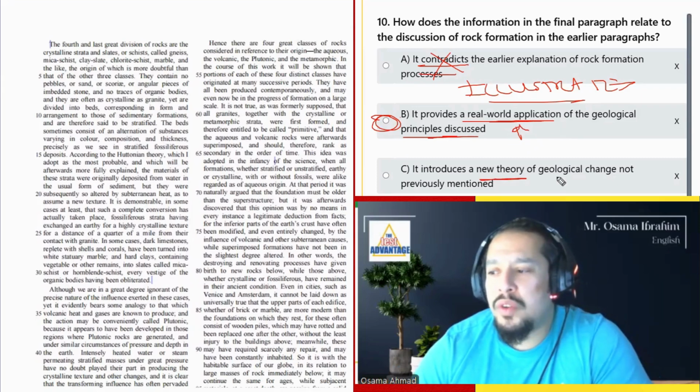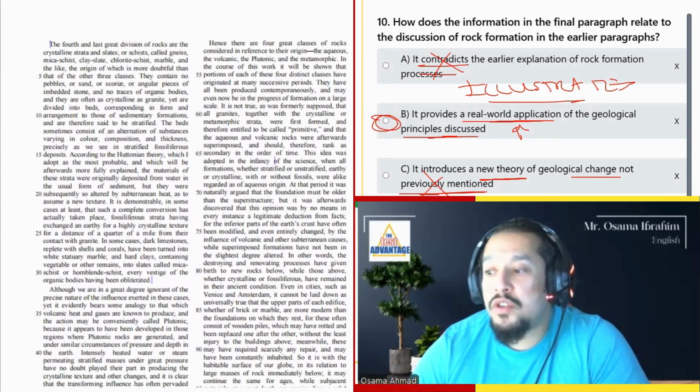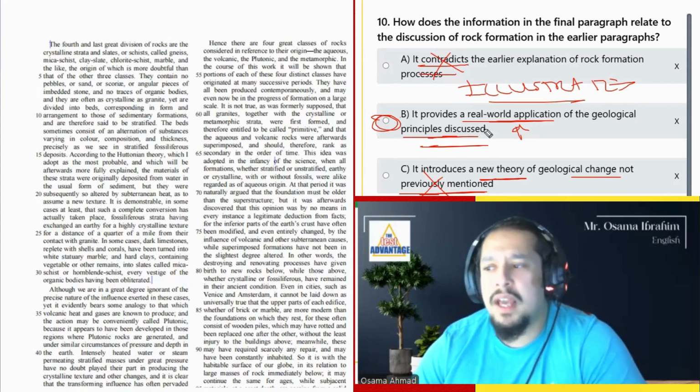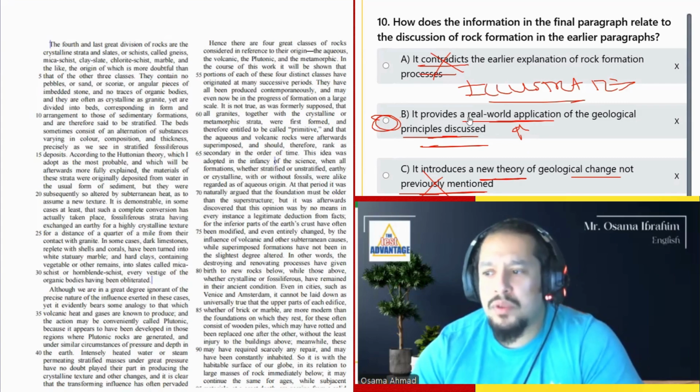It introduces a new theory of geological change not previously mentioned. I don't think so. Let's talk about the Newtonian theories. It offers evidence to disprove the Newtonian theory. I don't think it does that either. I didn't find support for that. So here we go with answer B. It provides real-world application. It gives us an example we see in real life so we can understand the principles discussed.